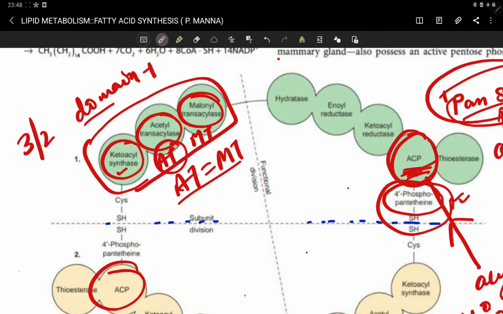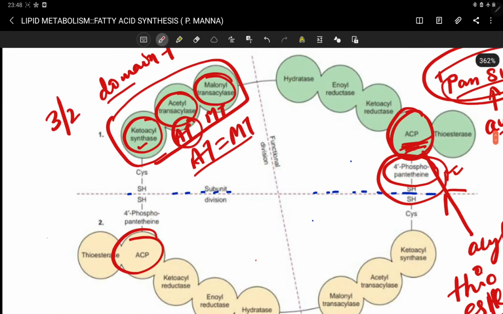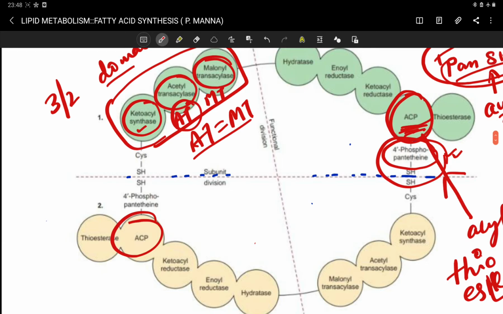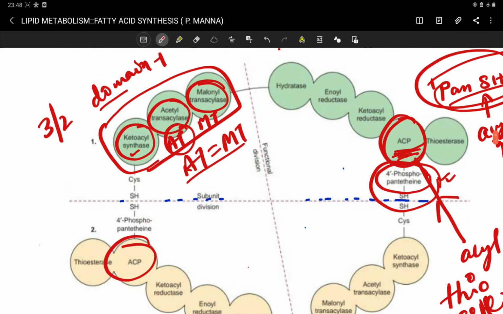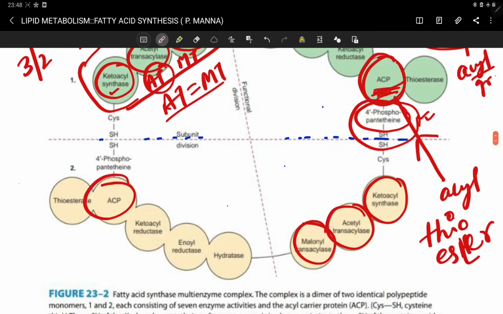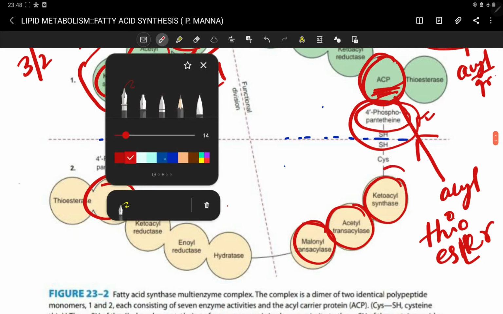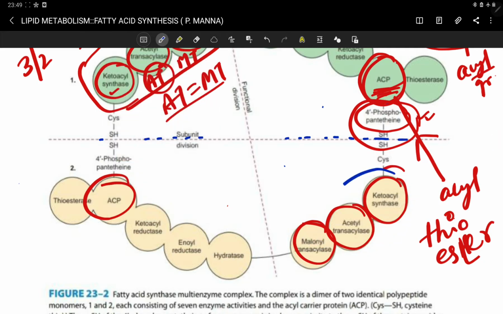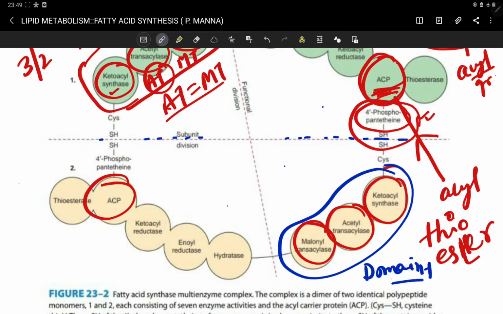This is about domain 1, and this domain of the lower subunit is arranged in anti-parallel fashion. You can see this ketoacyl synthase, acetyl transacylase, malonyl transacylase. So this is your domain 1.